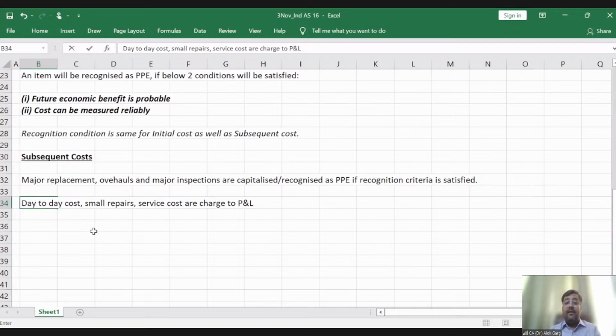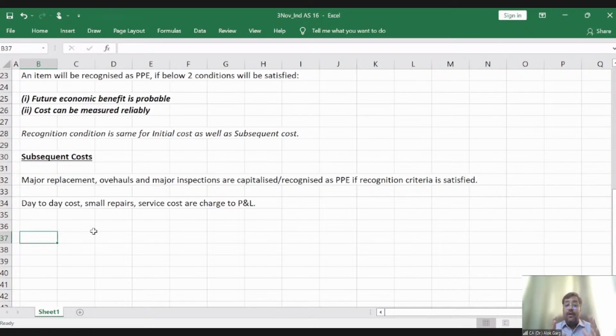You will say that, sir, if I do not get the service of my car at regular intervals, probably it will not be able to run. And hence, the service is also tantamount to a future economic benefit. Whenever I do the service, only then I will be able to get the future economic benefit from that car. Then why not capitalize the service cost? So friends, the intent is not to capitalize every small item relating to the car.